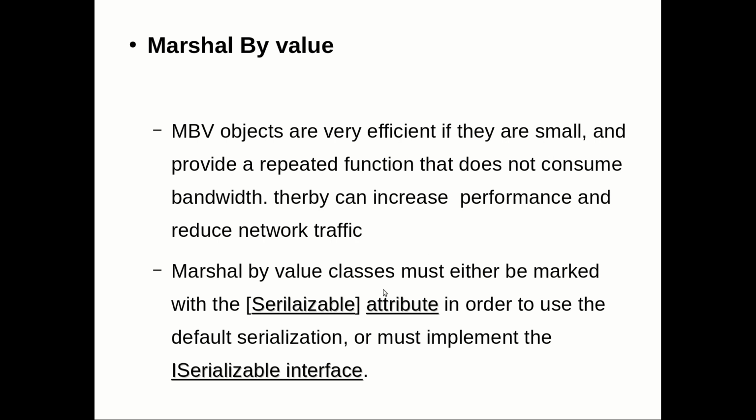And marshal by value classes will either be marked with the serializable attribute to use it with default serialization, or you can implement it with the ISerializable interface. So these are the two ways of making an object a marshal by value object. How do you do that? Either you can